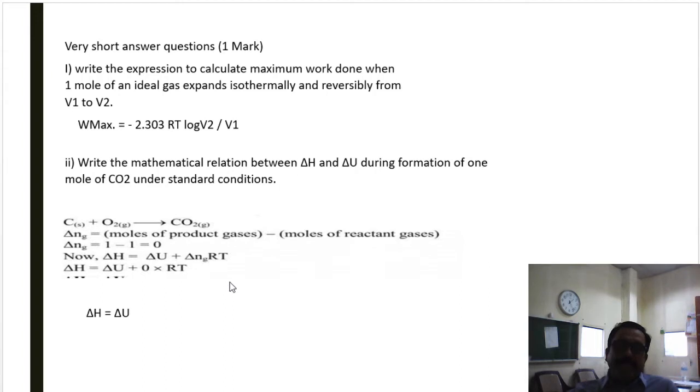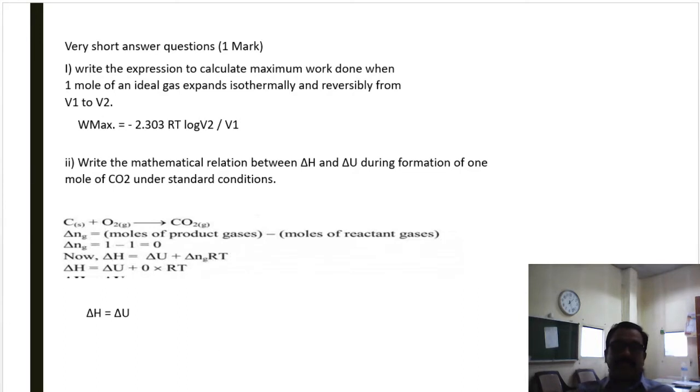Now, the enthalpy change for a gaseous reaction is given by the equation delta H is equal to delta U plus delta ng RT. Here delta ng is equal to 0 and the equation becomes delta H is equal to delta U. This equation gives a mathematical relation between delta H and delta U where the change in number of moles is equal to 0. Okay. Next question.